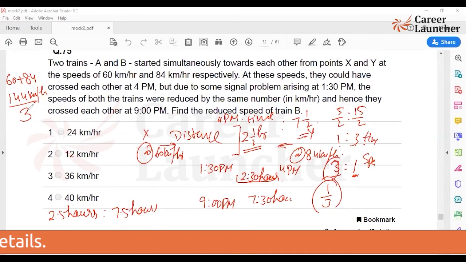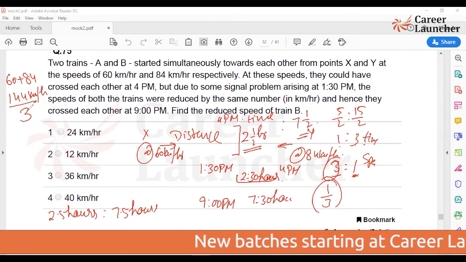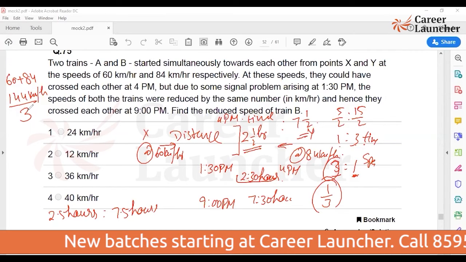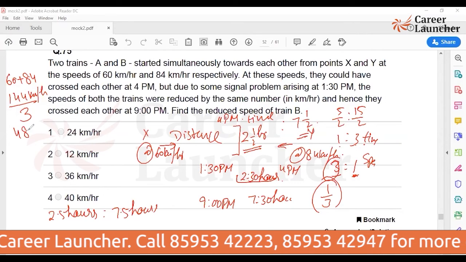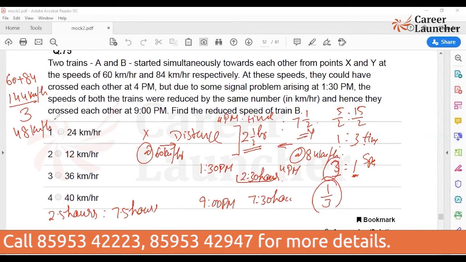If I halve my speed, ma'am, I will need double the time. If I make my speed 1/3, the time that I am going to take will be 3 times. So here it is thrice the time. So you'll say the speed should reduce by 1/3. So 1/3 means it will come out to be 48 km per hour should be the average speed.